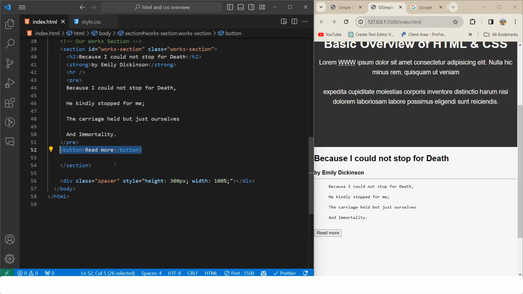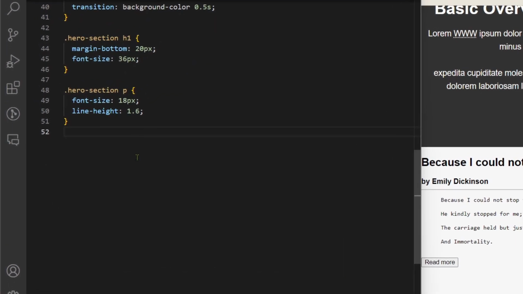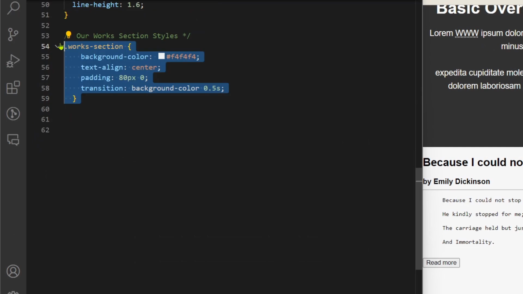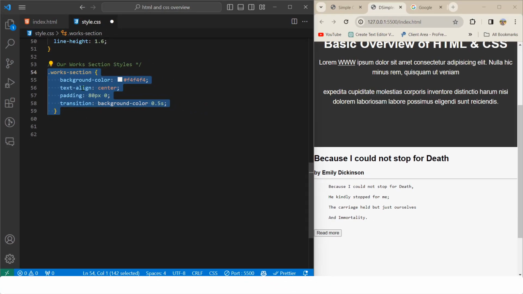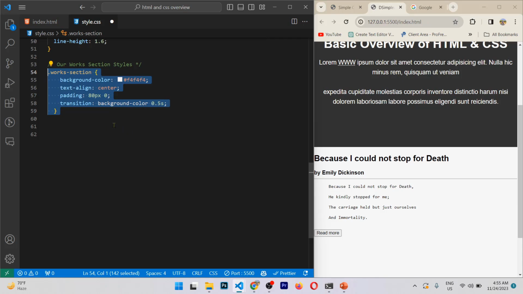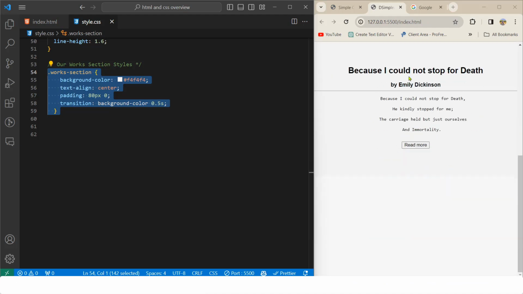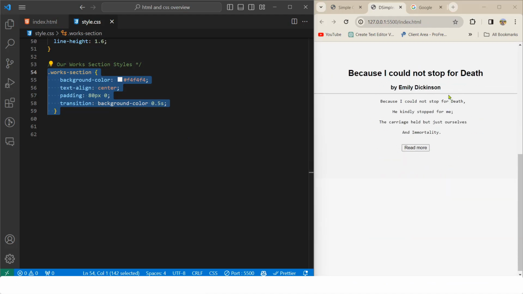Okay, so let's style this section. As you can see, this section is already quite a big section. We'll have a lot of styling to do, I think. Okay, so for our work section, we have a class of dot work section, background color a little bit of gray, text align center, padding top and bottom 80 pixel, left and right 0, transition background color, a little bit of smooth text. Okay, as you can see, this is already centered.